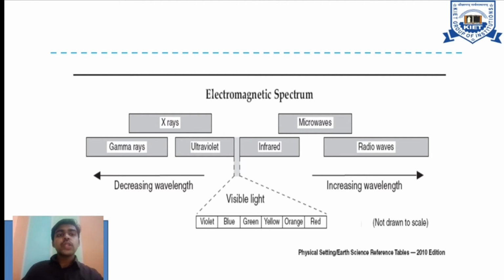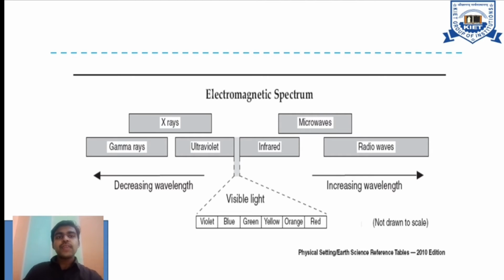Accordingly, look at the visible light categorization: violet, blue, green, yellow, orange, red. These are all basic visible light characteristics. So considering this electromagnetic spectrum, what are the categories? X-rays as well as microwaves; behind that, gamma rays and ultraviolet is one category, and infrared and radio waves is another one. So we have to consider two things: increasing wavelength and decreasing wavelength. Depending upon minimum to maximum, the colors also change, and visible light also happens.